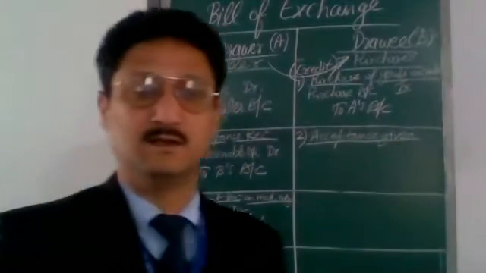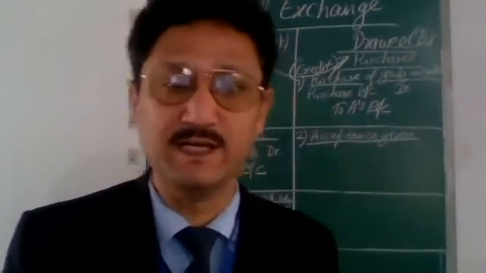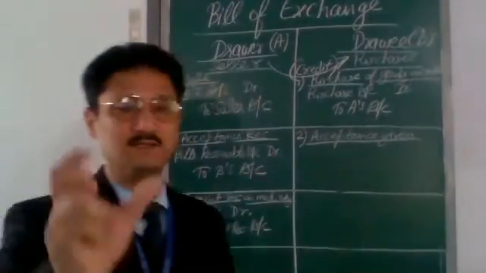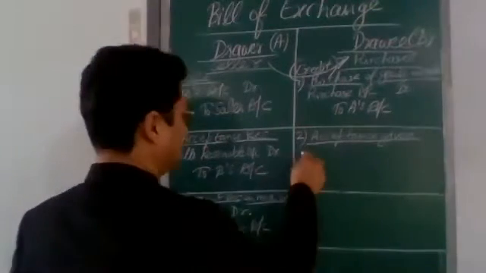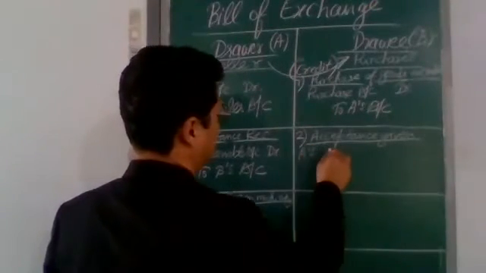Acceptance given by B to A. Acceptance given by B that I will pay the bill to A.